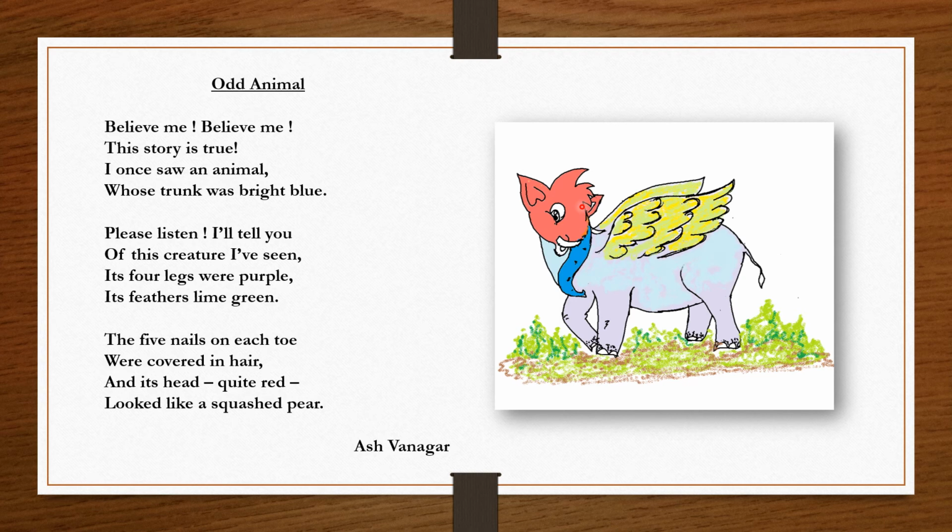So dear children, we guess that the poet has seen this animal maybe in his dream. And he is explaining to us that what he has seen is true. So he is saying, believe me, the story he is going to tell us is true.